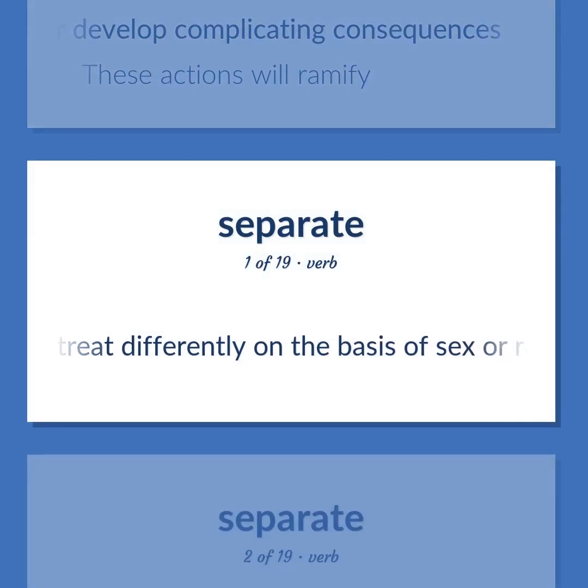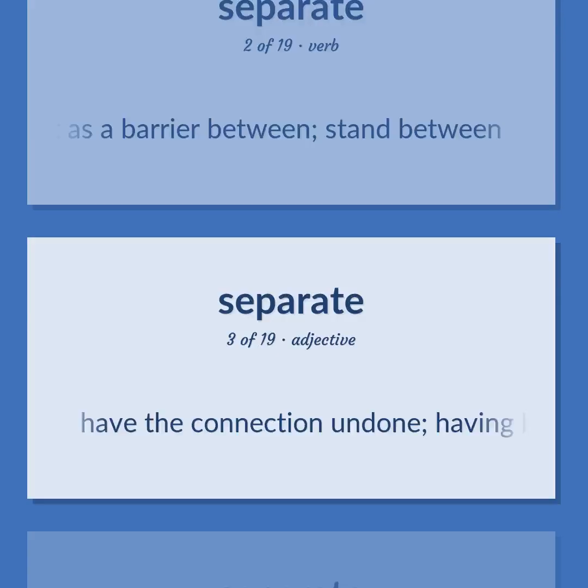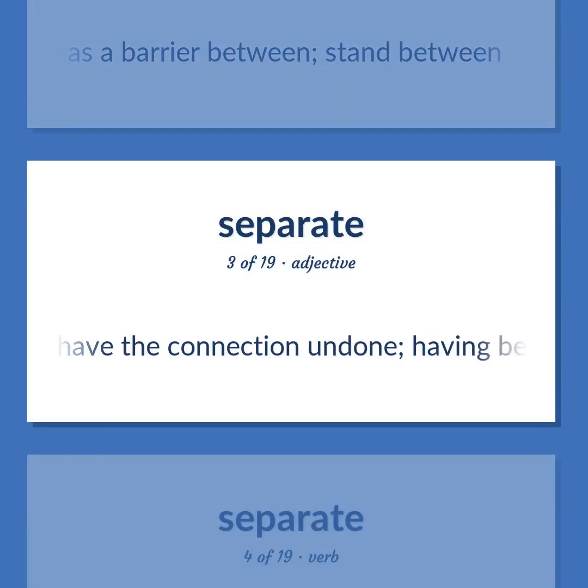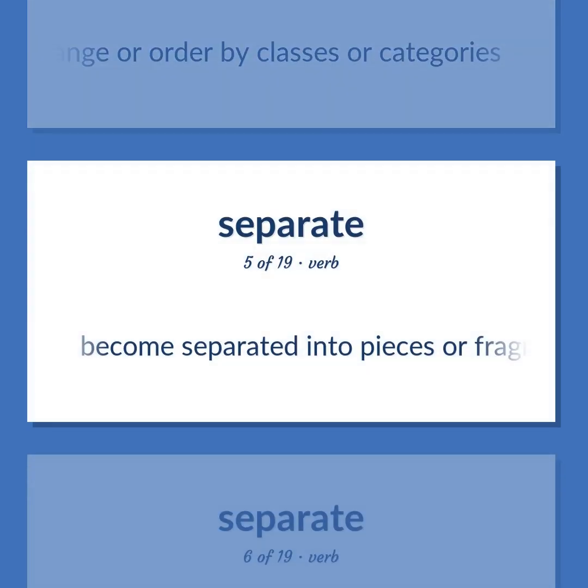Treat differently on the basis of sex or race. Act as a barrier between. Stand between. Have the connection undone, having become separate. Arrange or order by classes or categories. Become separated into pieces or fragments.